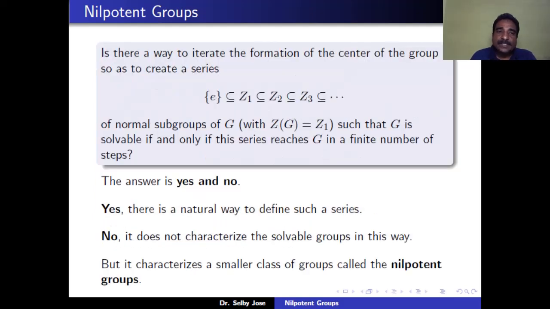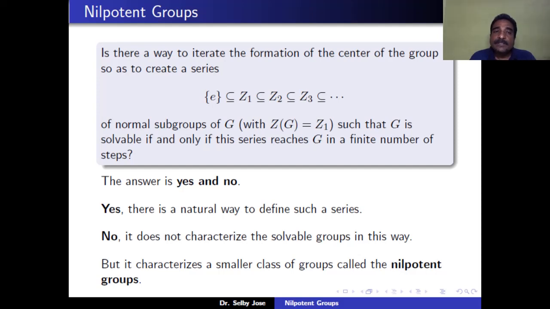Is there any way to iterate the formation of the center of the group so as to create a series which begins with identity and is contained in Z1, contained in Z2, and so on, where Z1 is the center of G? And using this series, can we characterize the solvable groups?